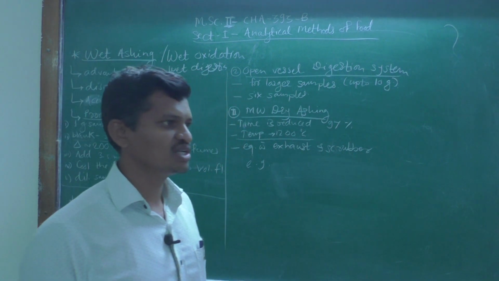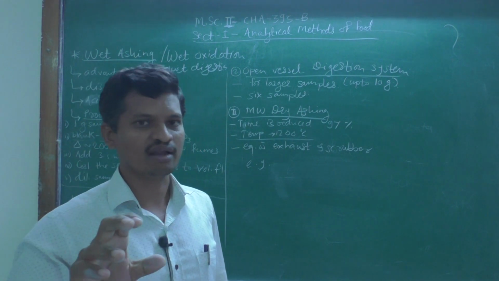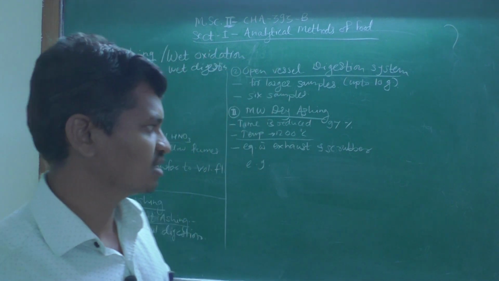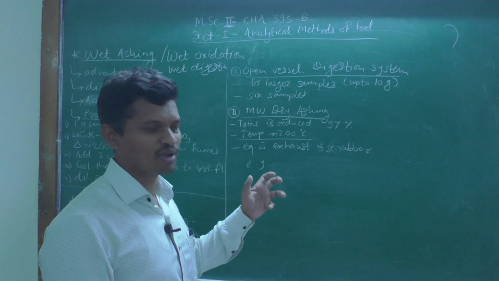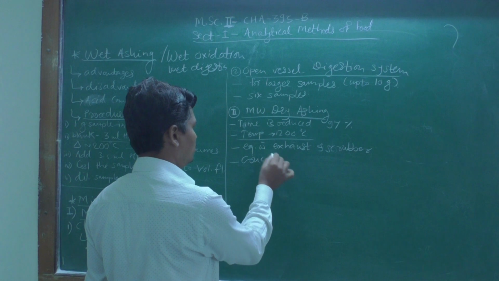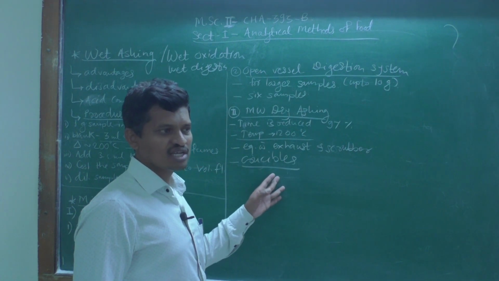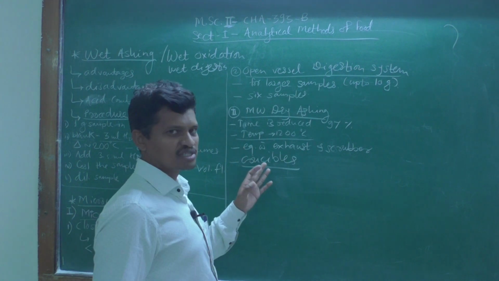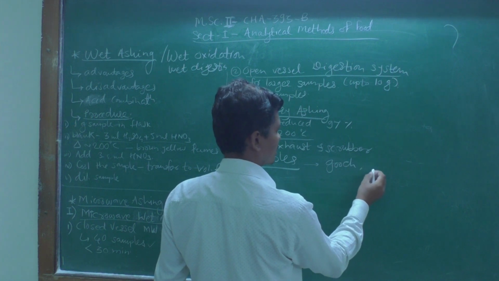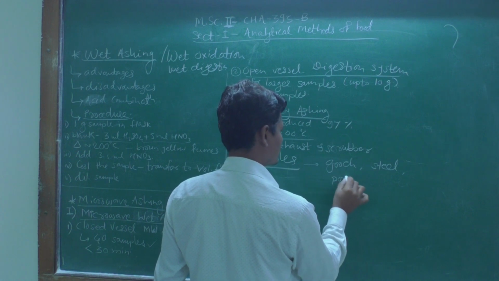The exhaust is generally used to give a flow of dry air to the crucible in which we have taken the sample for the analysis. Generally the crucibles that we discussed in the last lecture are used here: the same crucibles, that is, quartz crucibles, steel crucibles, and porcelain crucibles.